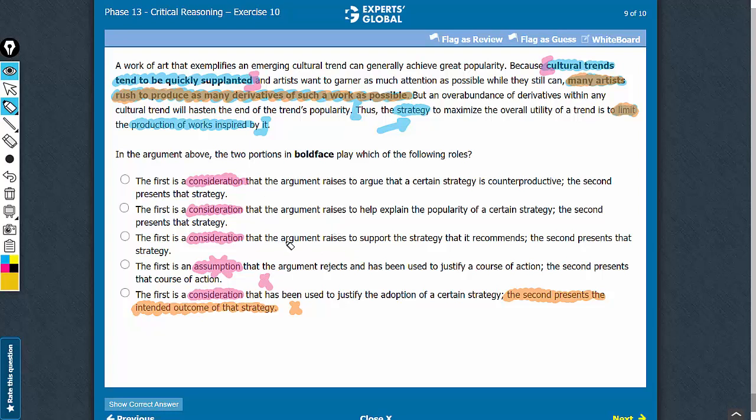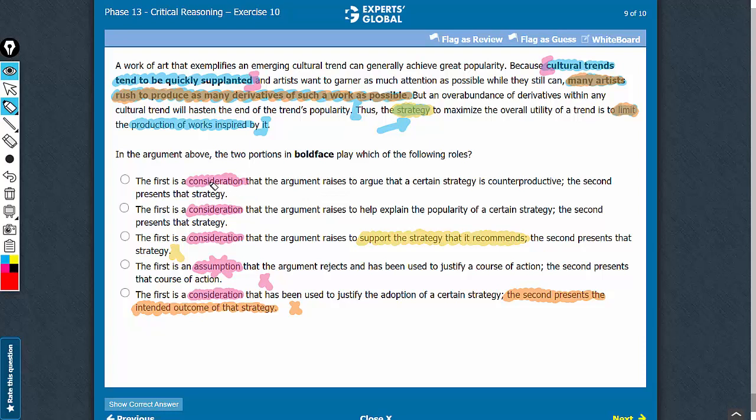Answer choice C says that the first is a consideration that the argument raises to support the strategy that it recommends. No, this strategy is something that the argument is against. The argument is not recommending this strategy, so answer choice C is not correct. It's between A and B now. This is where it gets very interesting.